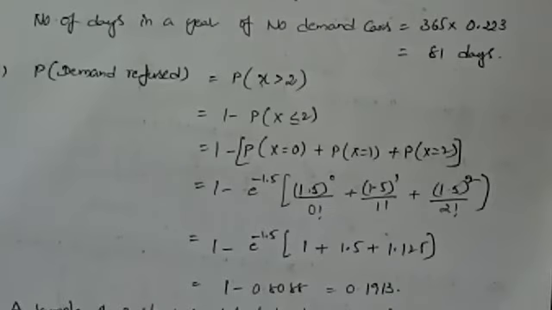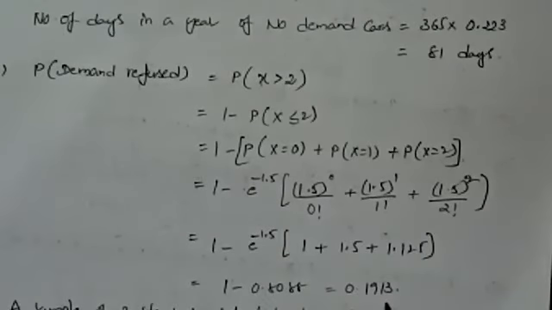No. That should be completed according to the proportion of days. So you have to conclude that question with the number of days in a year of demand refused. That means you have to multiply this 0.1913 into 365. Is it clear? That's all about that question.